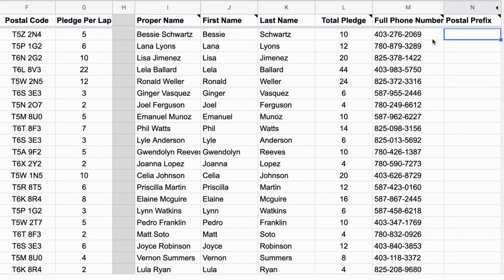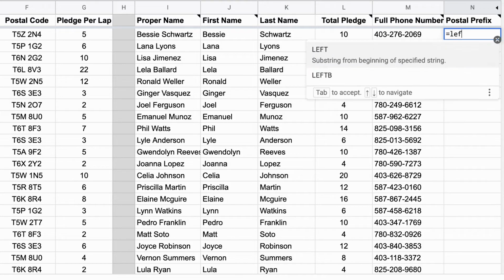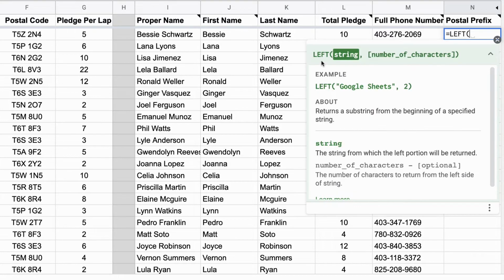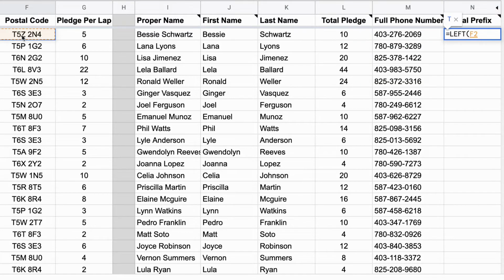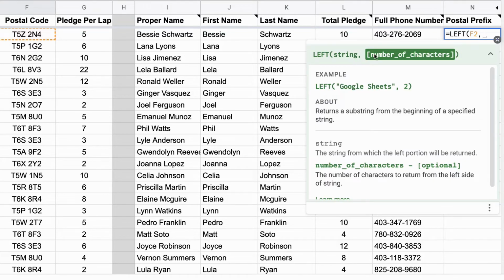So I could go and copy paste, or I can use a function called left. So left says, hey, starting on the left-hand side, count the number of letters, and then give me those letters. So I'm going to go into here, say left. So it says string, meaning what data. So I'm going to click on that. Remember, we hit the comma sign. That'll take us to the next step. Number of characters, I want 3.